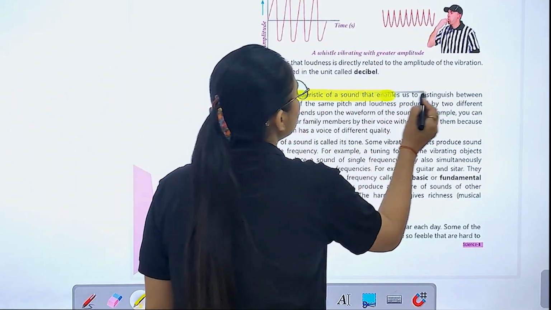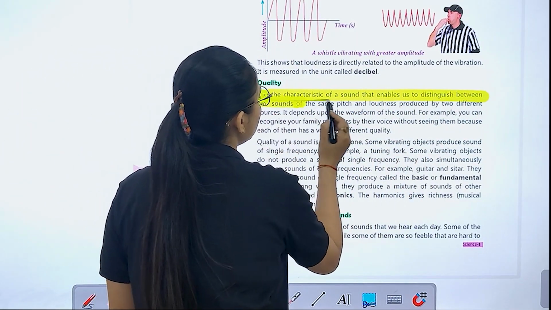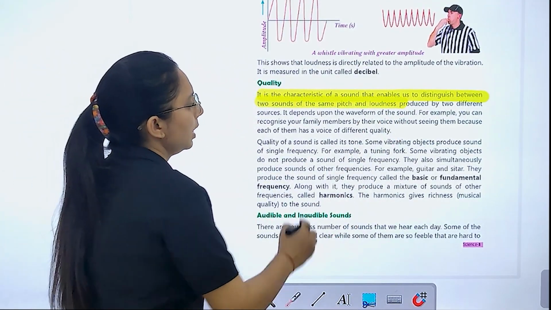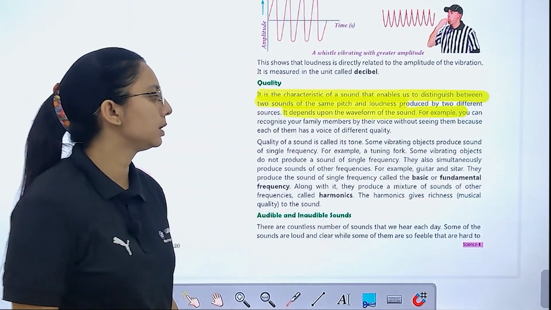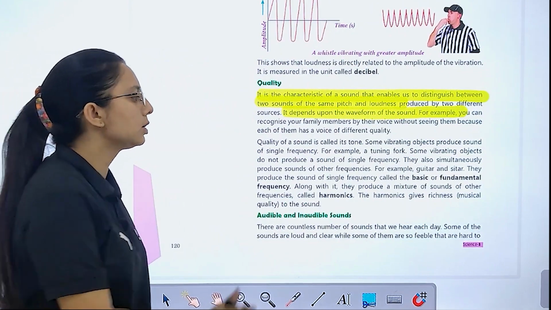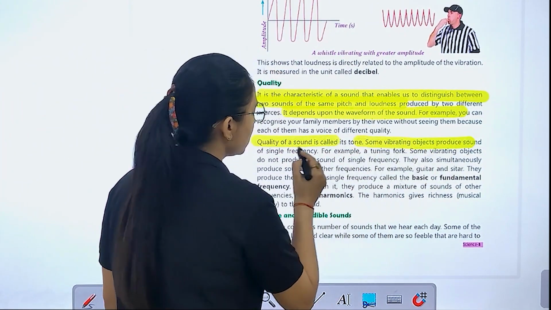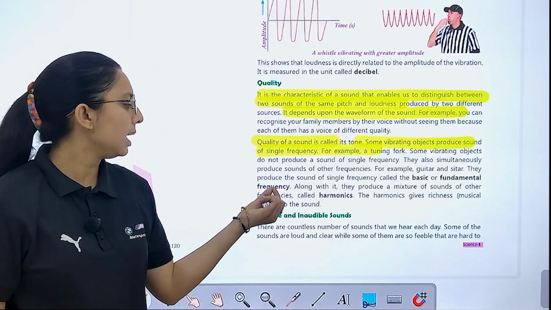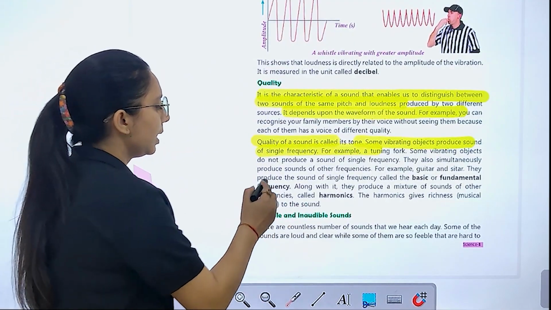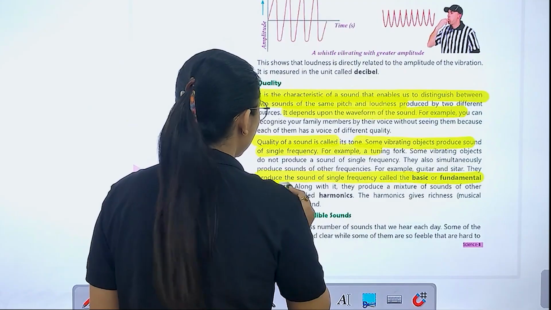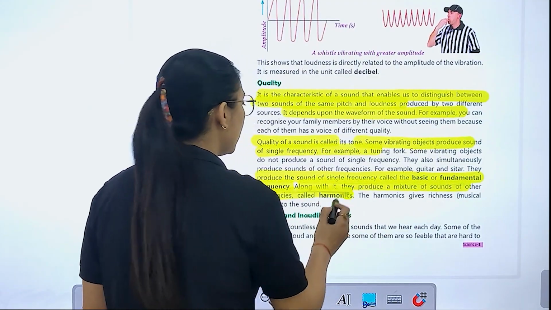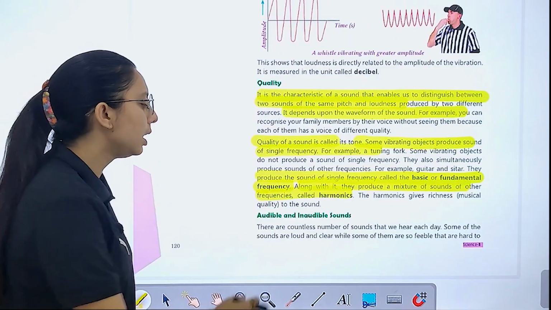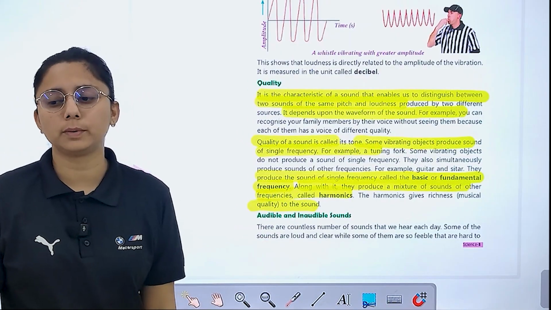It is the characteristic of sound that enables us to distinguish between two sounds of the same pitch and loudness produced by two different sources. It depends upon the waveform of the sound. So quality of sound is called tone, and some vibrating objects produce sound of a single frequency, which we call the basic or fundamental frequency. It is a mixture of sounds of other frequencies, which we call harmonics, which give richness and quality to the sound.